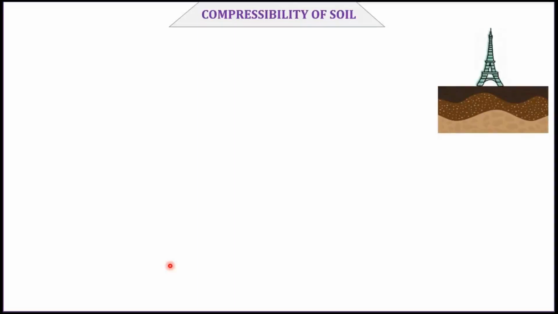Hi everyone. Today we are going to discuss compressibility of soil. There is a soil mass. We are constructing a structure over the soil mass. Because of the building weight, some stresses will be applied in the soil mass. If stresses are there, corresponding strain is also there. Here strain means a volume change.